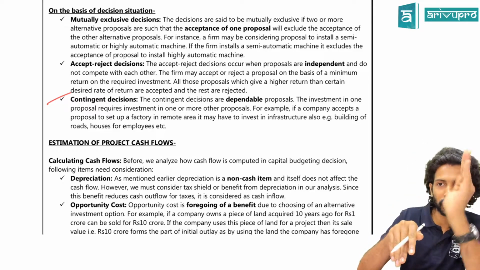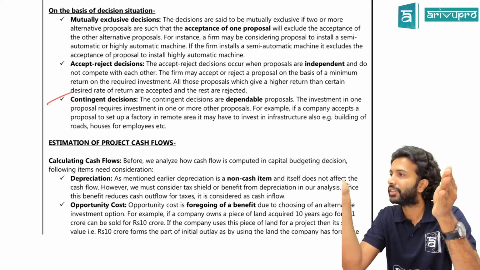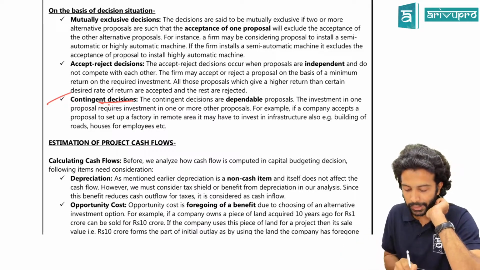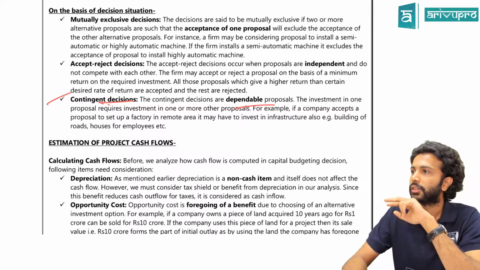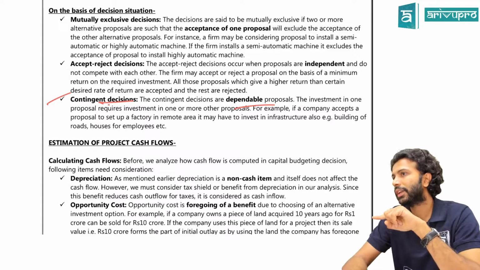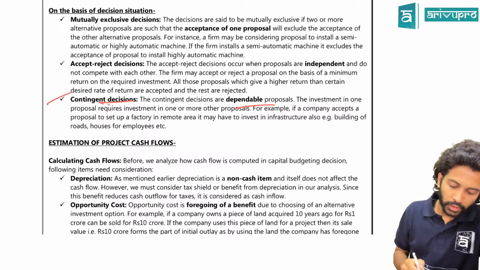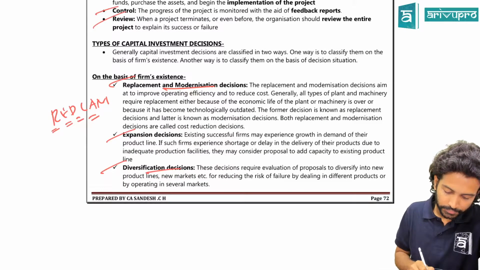So the investment decision on this is dependent on another decision as well. We call it a contingent decision or dependency decision. Investment in one depends on the investment in the other as well. They are related that way.